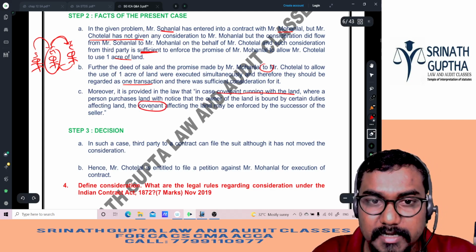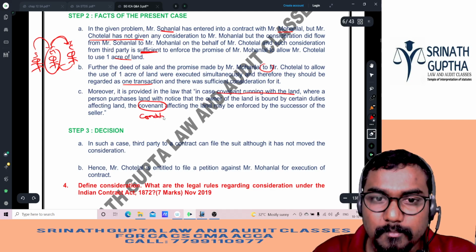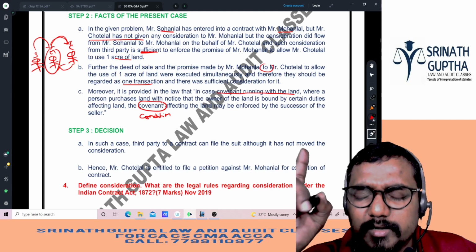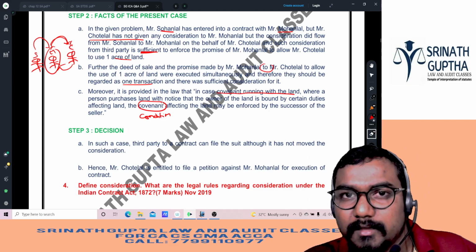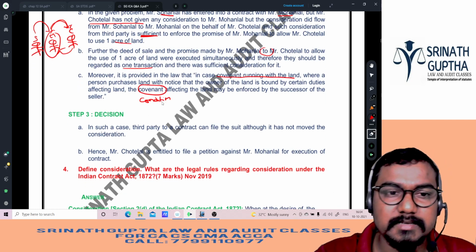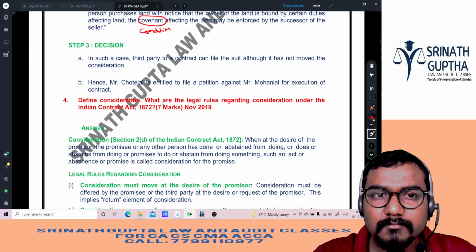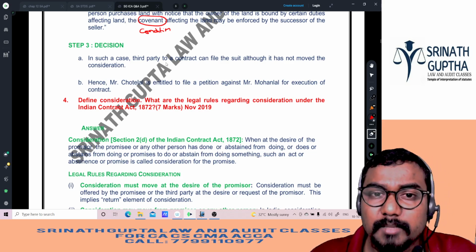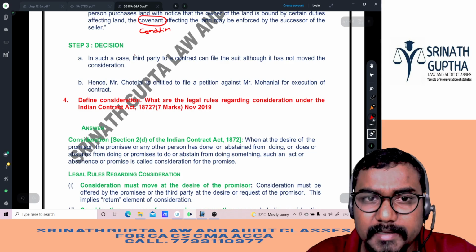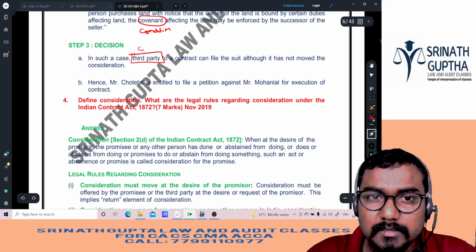Covenant means condition. What is the condition, beta? Sohanlal said, my dear Mohan, I will give you land, but one condition, you have to give 1 acre to my son. So that condition is applicable to the buyer, no, beta, Mohan. Decision: in such a case, the third party to a contract can file the suit. Who is the third party here? Chotelal.